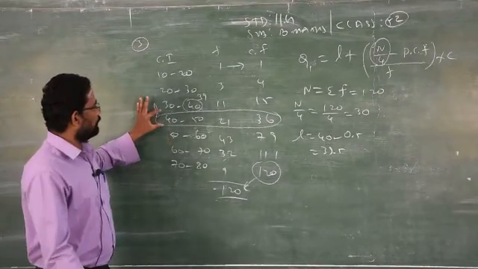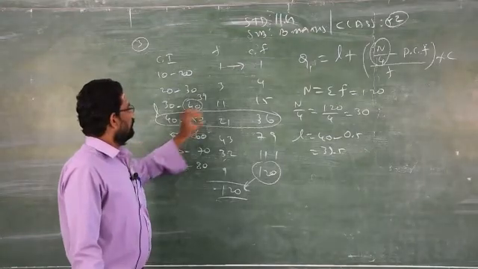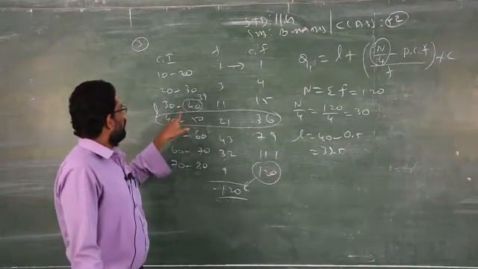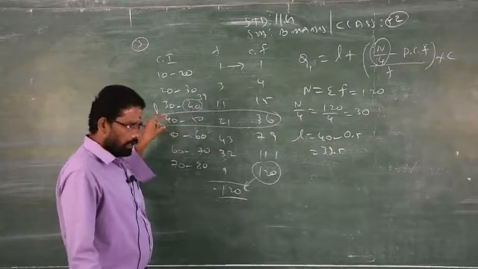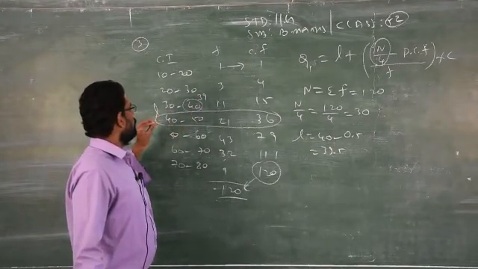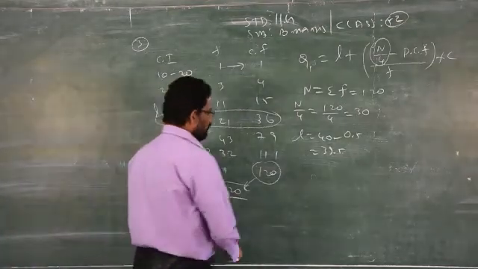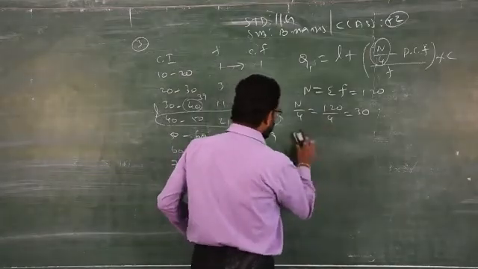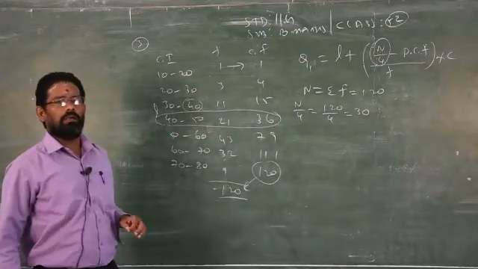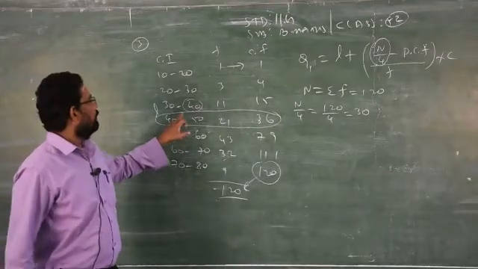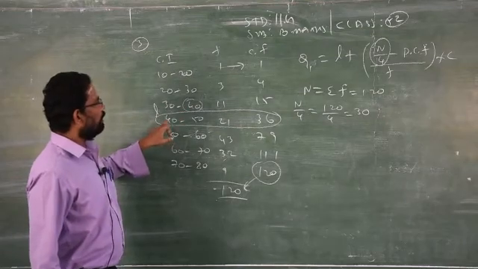When you take L, the lower limit of the particular model class, and the previous upper limit is different from the lower limit of that model class, you please subtract 0.5 from 40. Clear? Understood? So now you have to find the lower limit. Here the limits are the same, therefore no need to subtract 0.5 from the lower limit. When the limits are different, you must subtract 0.5 from the lower limit.